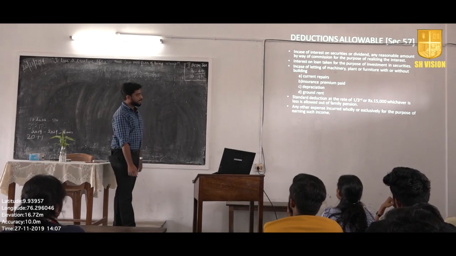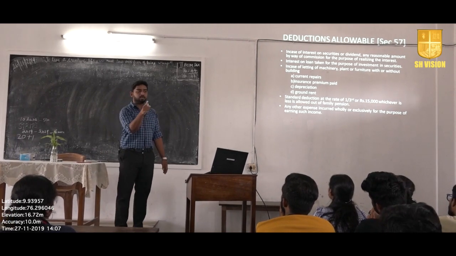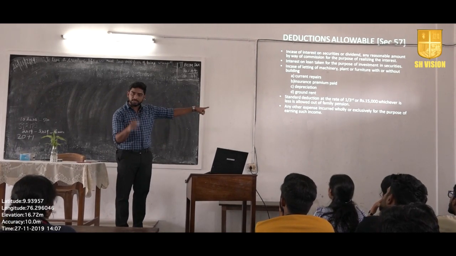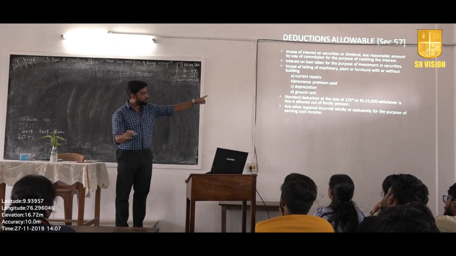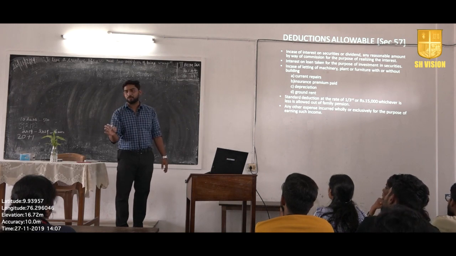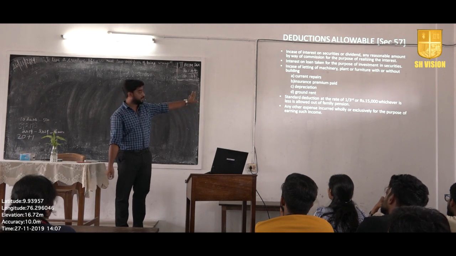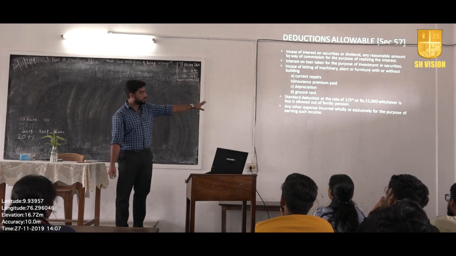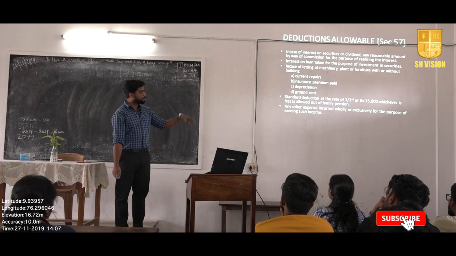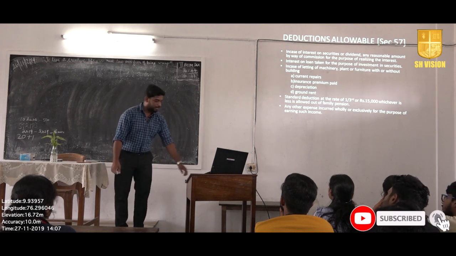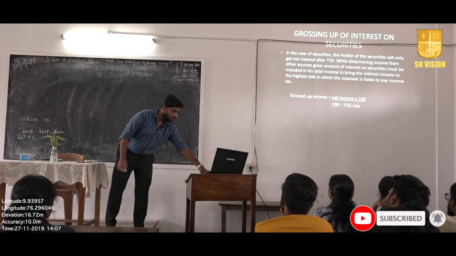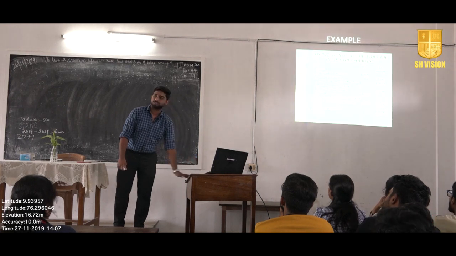And standard deduction: if it is family pension, you have a standard deduction, that is 1/3 of family pension or 15,000, whichever is less. This deduction is based on family pension only. That is the standard deduction. And any other expenses incurred wholly or exclusively for the purpose of earning such income. So basically you have to gross up the amount.